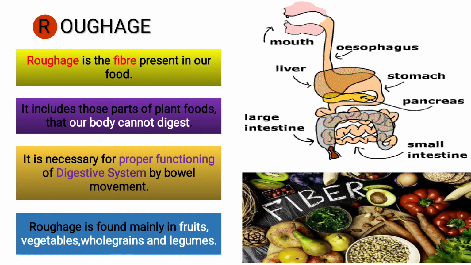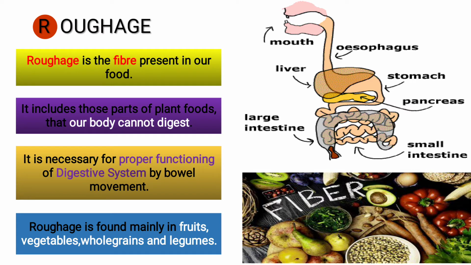Roughage is used only to provide the food a proper shape for the bowel movement. So, very nice, the food goes from the mouth to the esophagus, then to the stomach, then to the small intestine, then it passes to the large intestine and is thrown out of the body. So it's necessary for proper functioning of the digestive system for bowel movement. Roughage is found mainly in fruits, vegetables, whole grains and legumes.